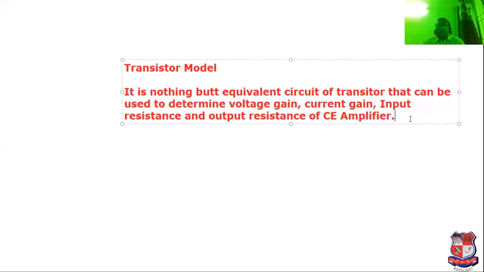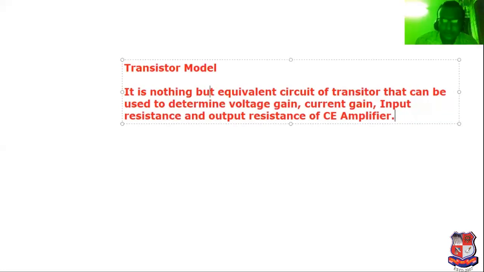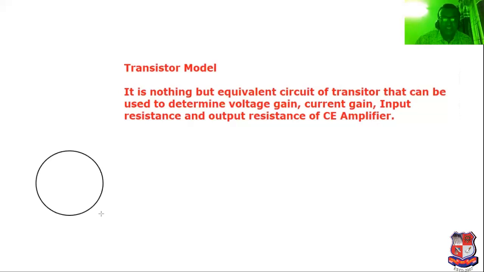Here it is nothing but the equivalent circuit of the transistor. It means the transistor can be represented with the help of an equivalent circuit. I have sketched the equivalent circuit here, so don't worry. See this, I have sketched the symbol of the transistor.